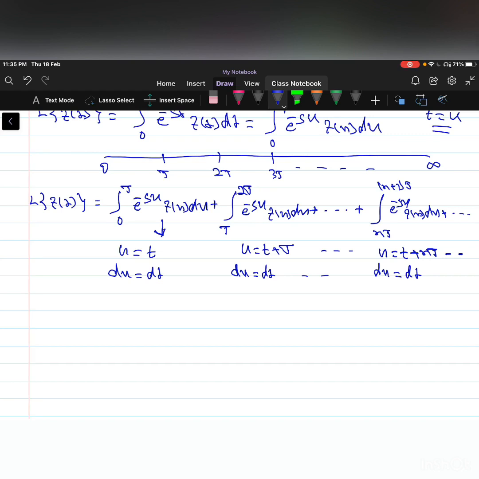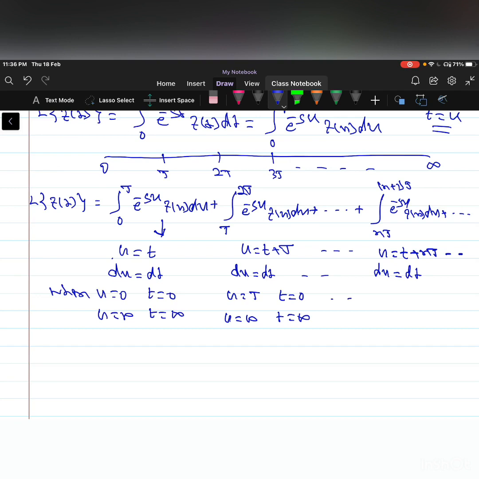So now let us change the limits of integration from u to small t in the first integral. When u is equal to 0, t is 0, and u is equal to infinity, t is equal to infinity in the first integral. So come to the second integral. When u is equal to T, small t is equal to 0, so capital T goes to the LHS, and u is equal to infinity, t is equal to infinity, and so on.